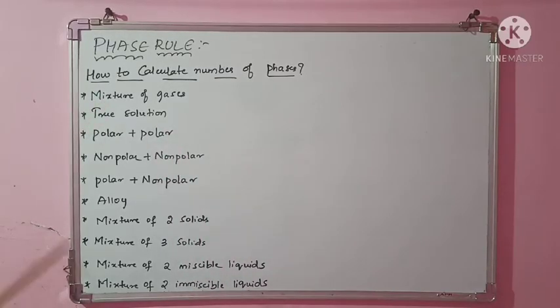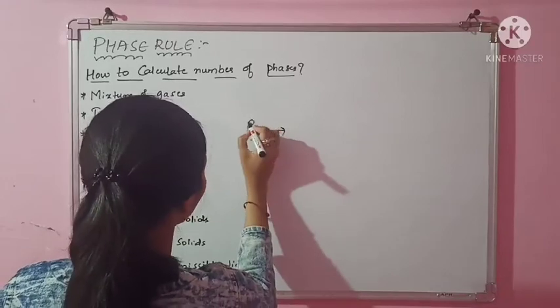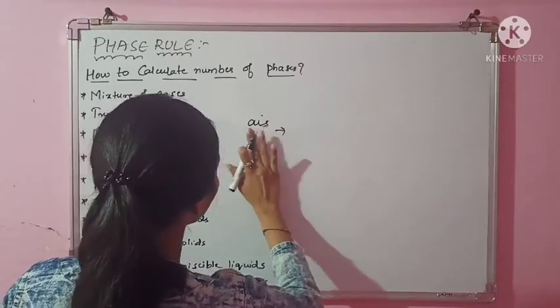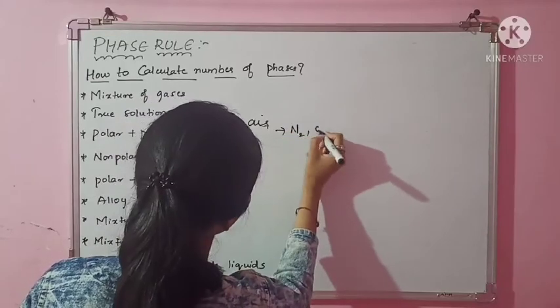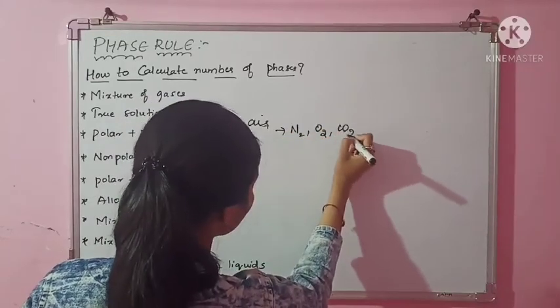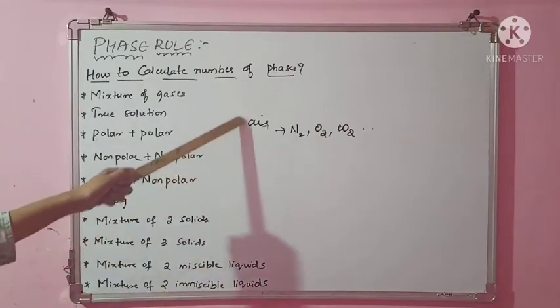So now let us try to find out the number of phases in each of the following examples. So first is mixture of gases. Mixture of gases means like in our atmosphere, in our environment. So you can take it as air. In air, what all will be there? Nitrogen will be there, oxygen will be there, carbon dioxide will be there, then water vapor, and so on. But your air is like homogeneous, no?